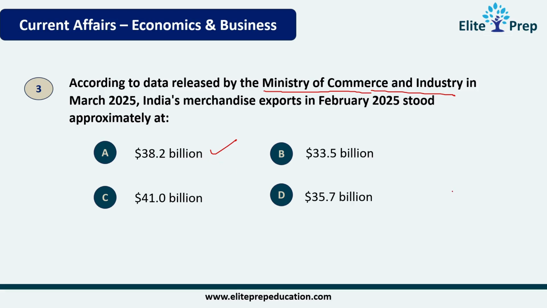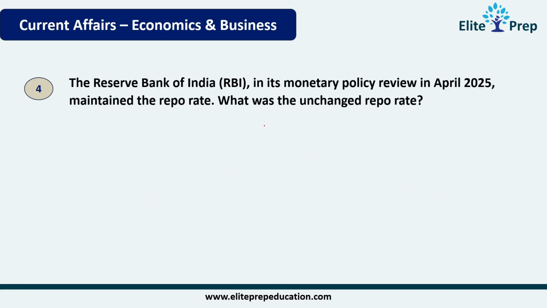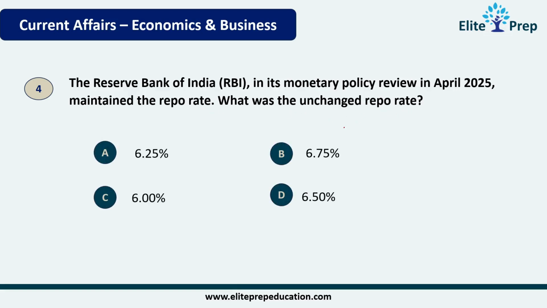Question number 4. The Reserve Bank of India, in its monetary policy review in April 2025, maintained the repo rate. What was the unchanged repo rate? It's easy to remember. The RBI repo rate, unchanged repo rate is asked for. The answer is D, 6.5%. Try to learn these things by heart.